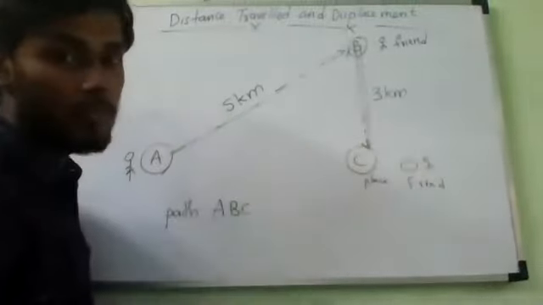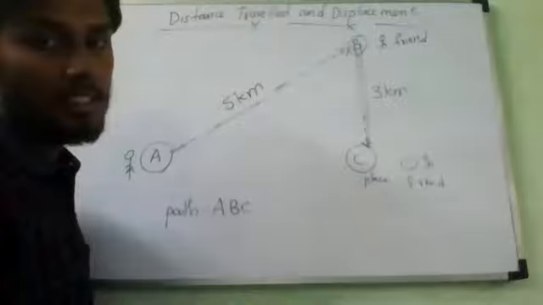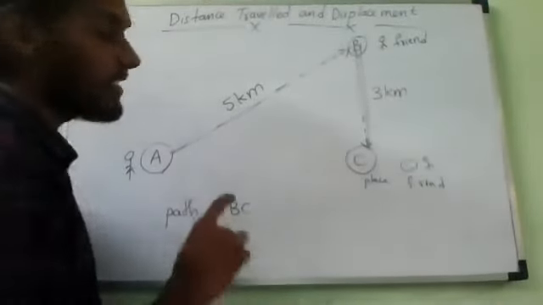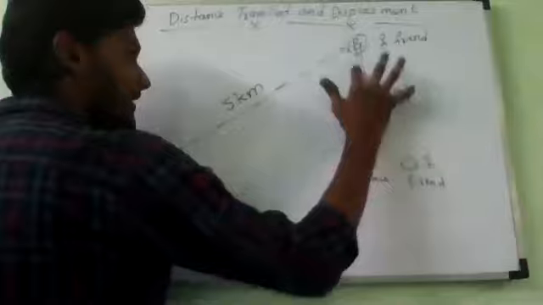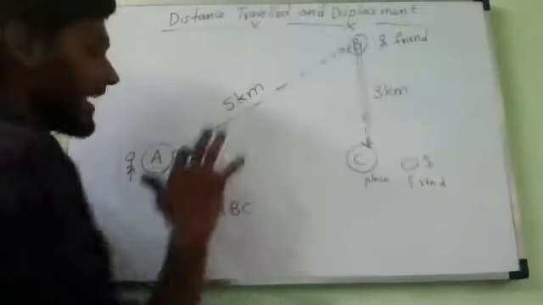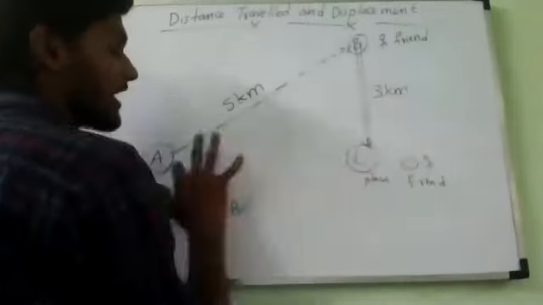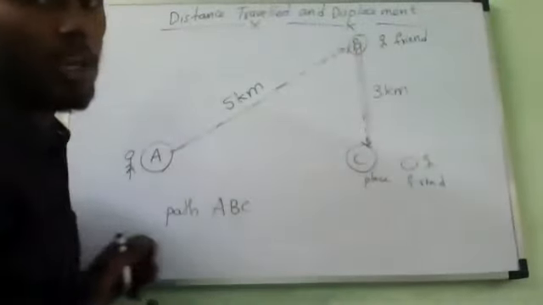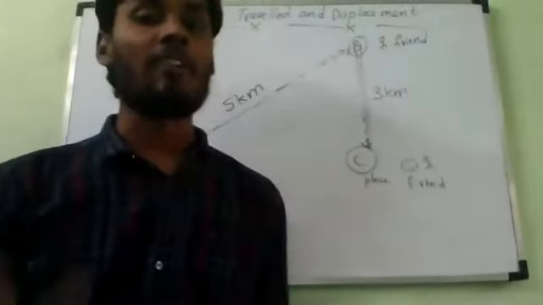This is called the actual distance traveled by the man. If you measure the length of this path ABC, the actual path chosen from A to B plus B to C, that is called the actual distance traveled by the man.